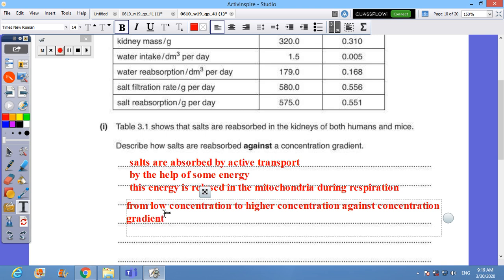You can add as well that this needs some kind of protein pump in the cell membrane. So this is done through a protein pump in the cell membrane. Very good.